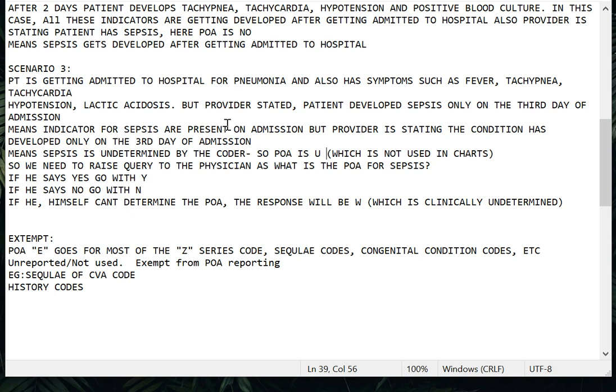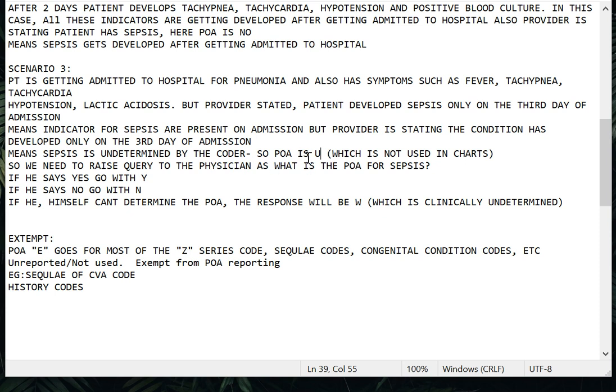That is undetermined by the coder. When the POA is U, it means the sepsis is undetermined by the coder. Okay, so in coding, there is no power for the coder to come to a conclusion on anything. It is purely dependent on the provider. We are going to just code the conditions and the POAs which the provider has already mentioned. If we get confused, we raise a query to the provider, not decide. The deciding authority is not us.